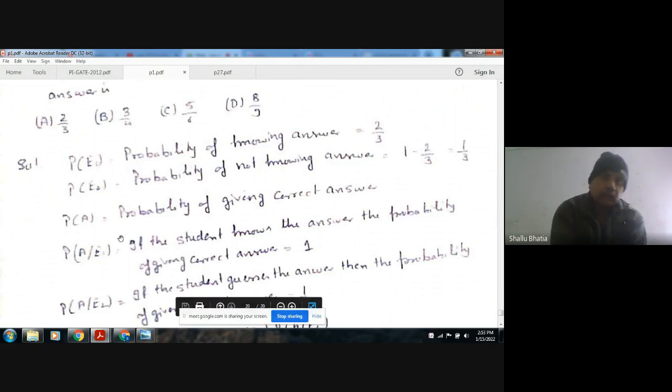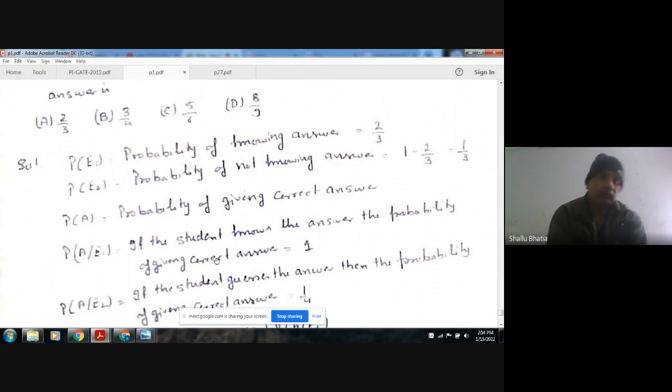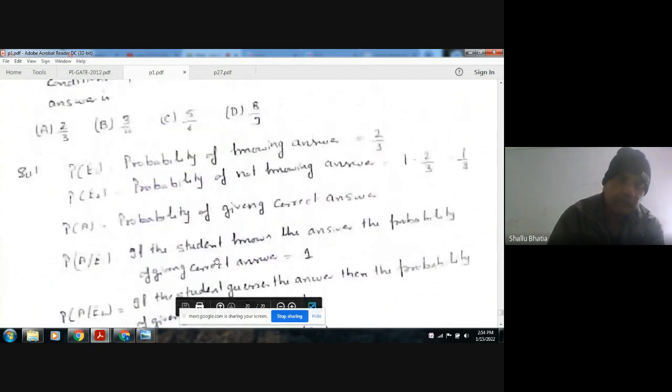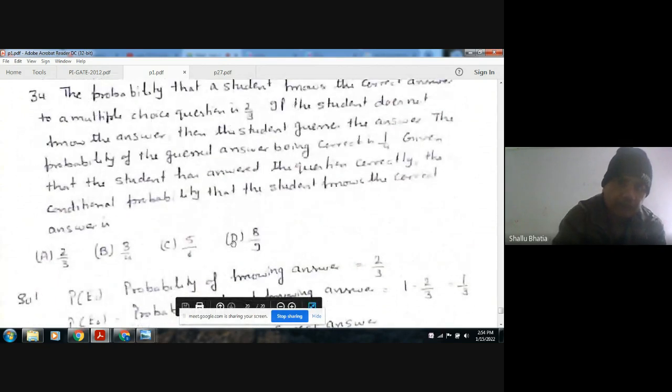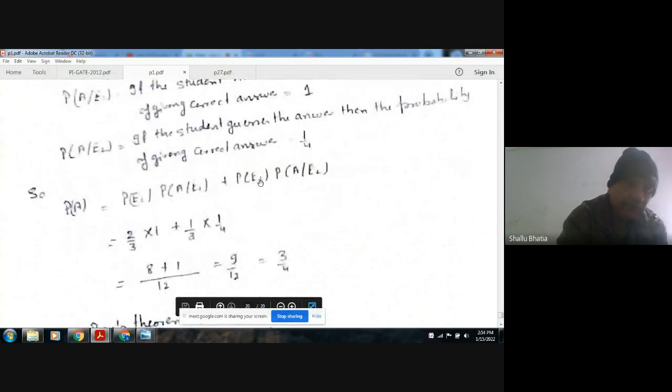When the student knows the answer, the probability of giving the correct answer is just 1. So P(A/E1) is just 1. When the student does not know the answer and he guesses, that is E2, then the probability of giving the correct answer is just 1/4. That is given. Now using the total probability theorem, we can find out P(A).